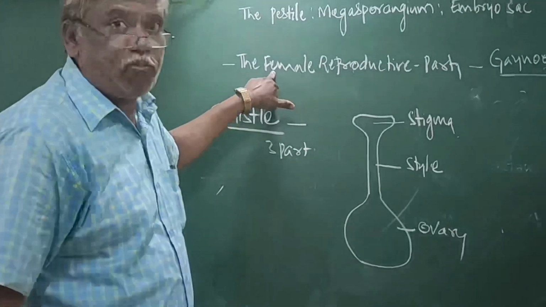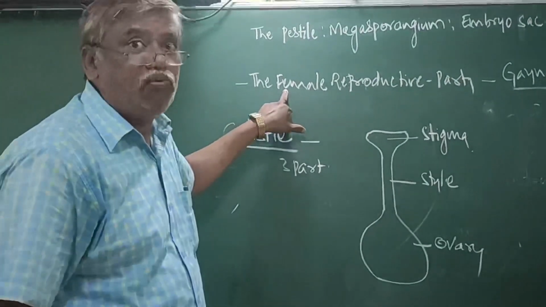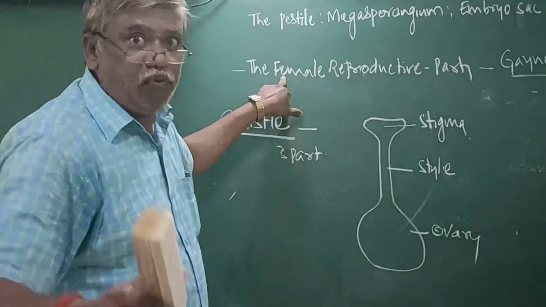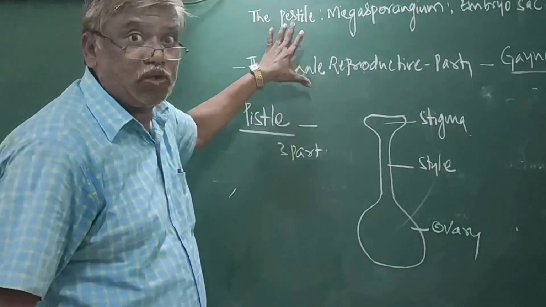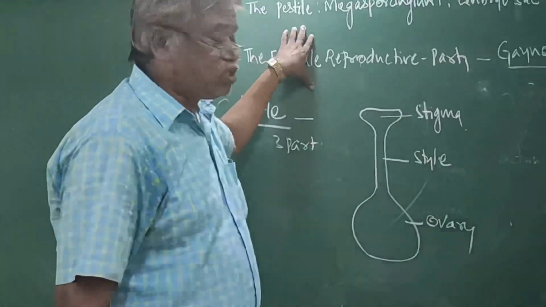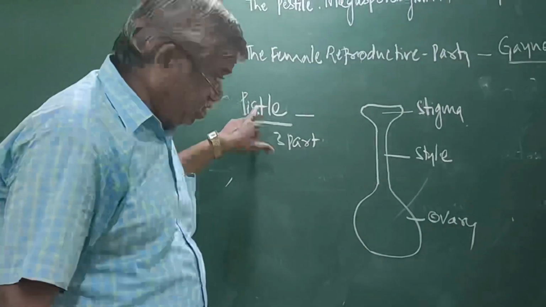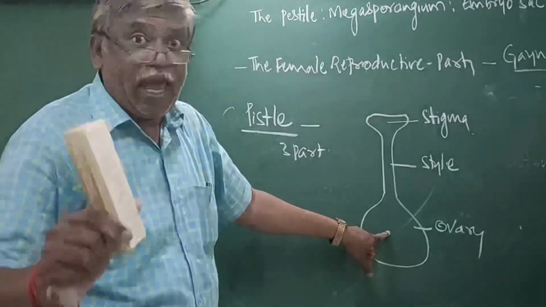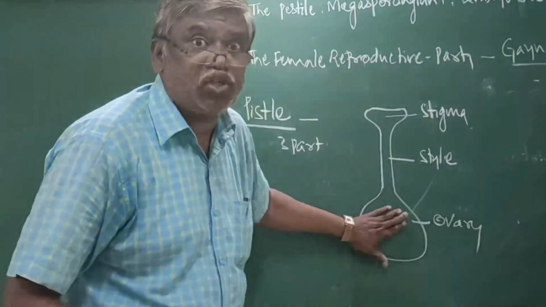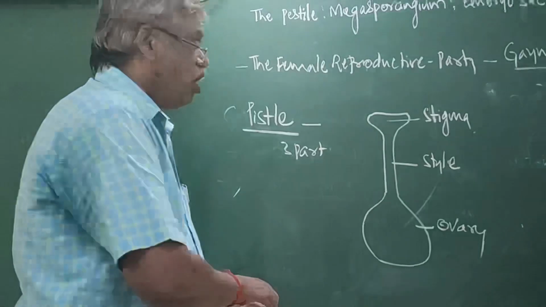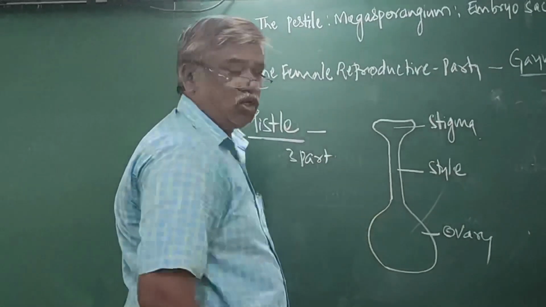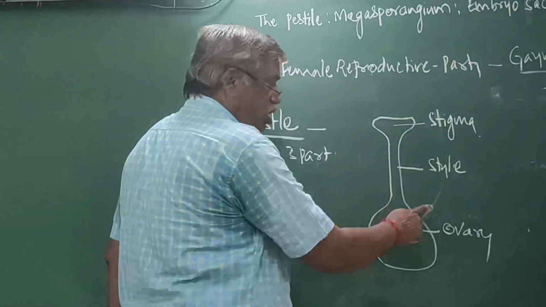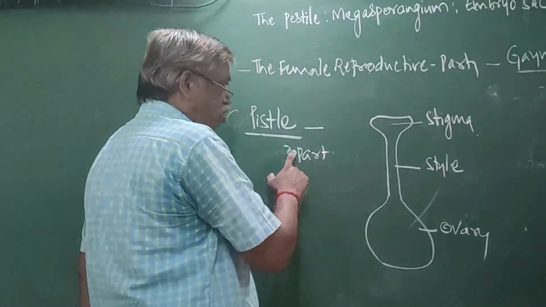It is the female reproductive system. Producing the egg or ovum is the function of the female reproductive system. The pistil contains the ovary, and in this ovary only the egg is formed. Else, these are the other parts. Stigma, style, ovary together are called the pistil.